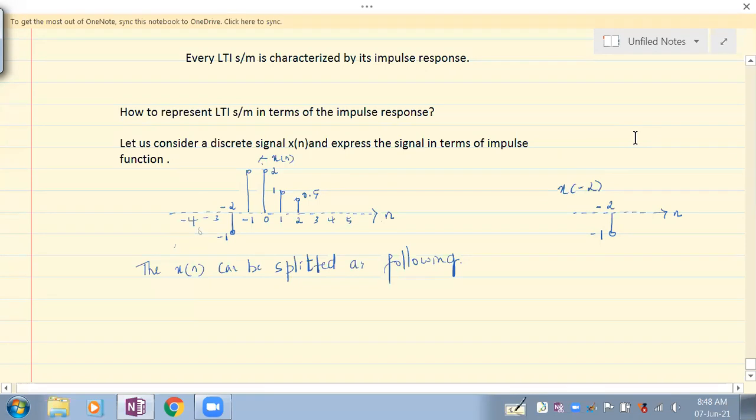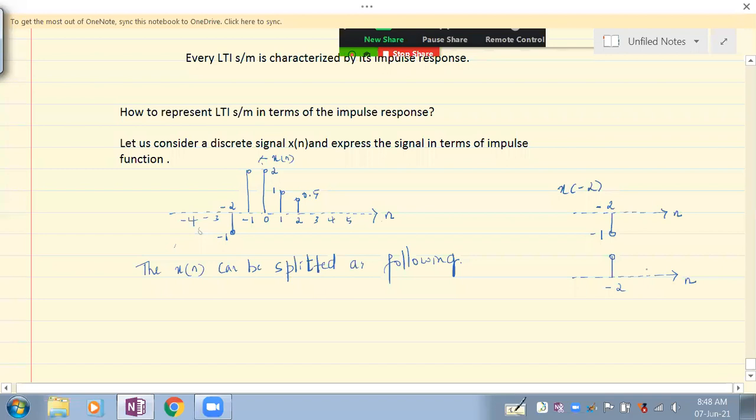Understand? So now, suppose I multiply this by this particular function, you have to tell me what I'm writing now, or name this. Can anybody name this signal? If this is x of minus 2, which we said by seeing this particular sample, can you tell me, without referring to this, which standard signal we can use to represent this in discrete time?